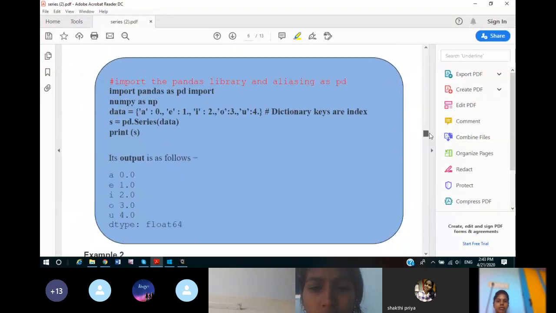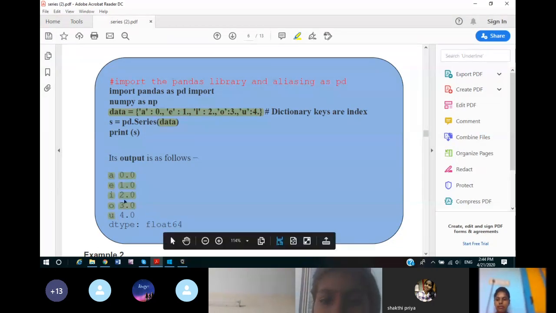Now creating a series using a dictionary. Create a dictionary. The object of the dictionary here is data. Call this dictionary object inside the series function, same as you did for arrays. Now see that here the indexes are a little bit different. You can understand this as the keys of the dictionary becoming the indexes of the series. Understand this: always the keys of the dictionary will become the indexes of the series.